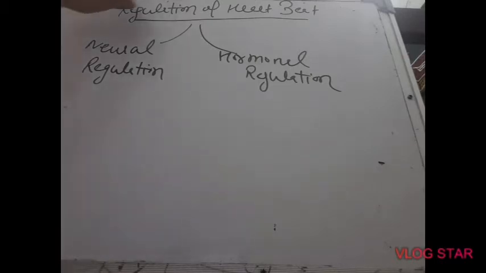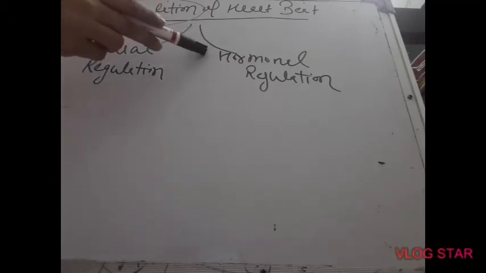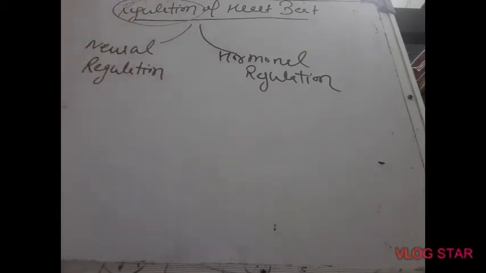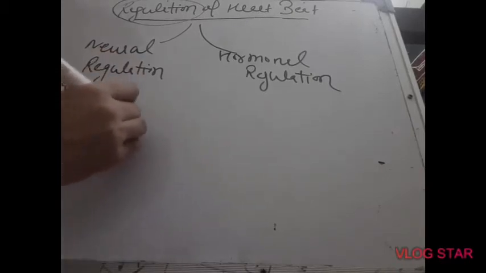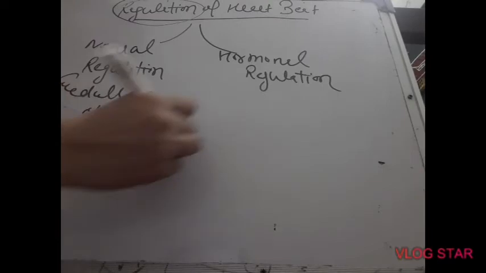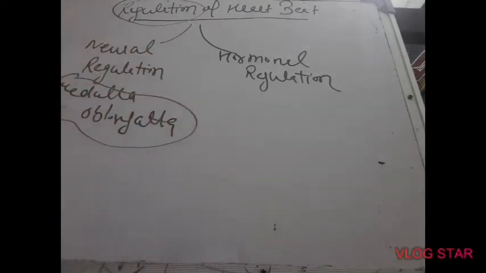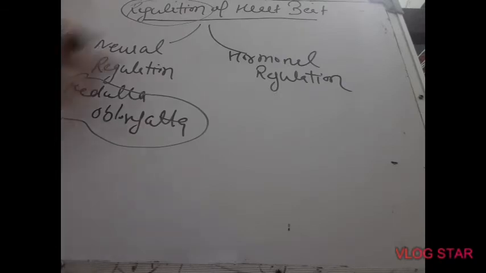Next topic is regulation of the heartbeat. Who controls the heartbeat? Heartbeat is controlled by two kinds of system. One is nervous system, so neural regulation, and the other one is hormonal system, that is hormonal regulation. In neural regulation, a part of the brain called medulla oblongata controls the heartbeat. Medulla oblongata has a special area or control center which regulates the heartbeat. It has two parts. One is the cardio accelerator part and another one is the cardio inhibitor part.